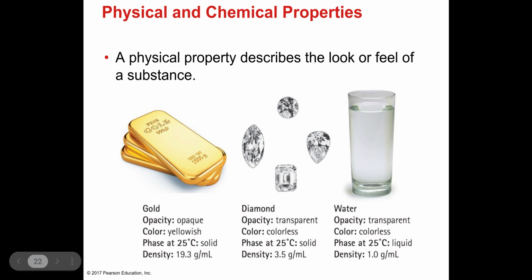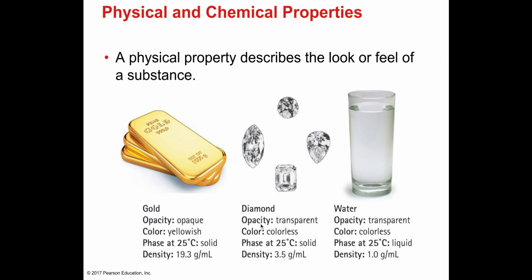And what is a state? Because states of matter here can be solid, liquid, or gas. So we say that at 25 degrees Celsius or 96 or 97 degrees Fahrenheit, this gold bar is a solid. And then density, remember we've talked about density before, mass per unit volume. We say that the density here is 19.3 grams per milliliter. So all of these properties here are physical properties because they describe the look of a thing, they describe the